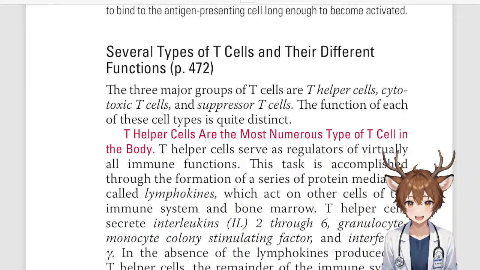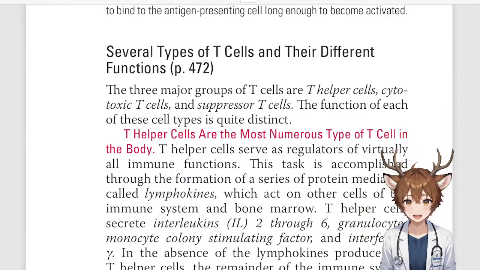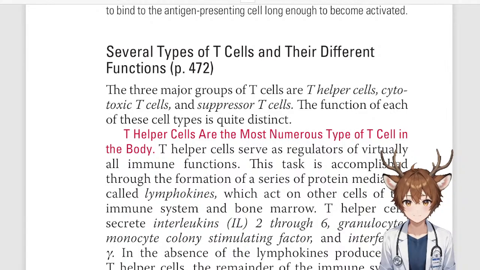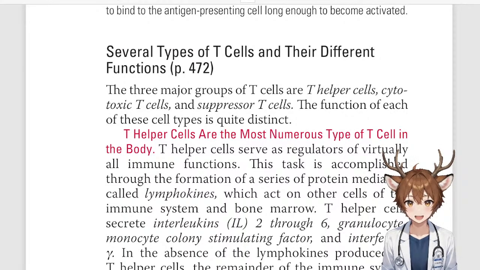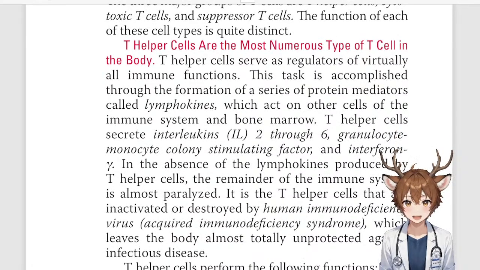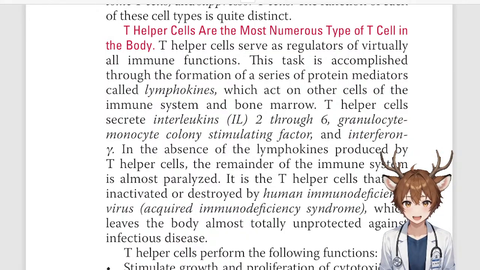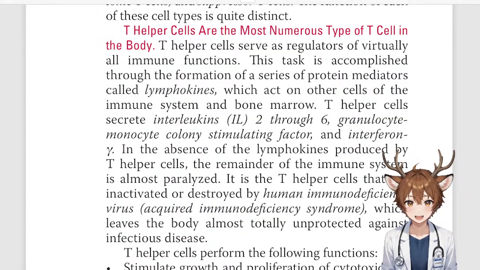This task is accomplished through the formation of a series of protein mediators called lymphokines, which act on other cells of the immune system and bone marrow. T helper cells secrete interleukins, IL-2 through 6, granulocyte monocyte colony stimulating factor, and interferon gamma.